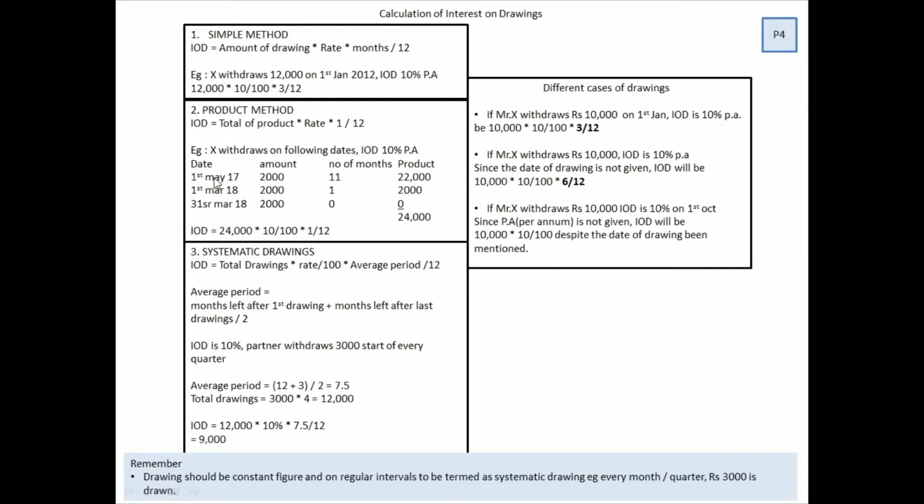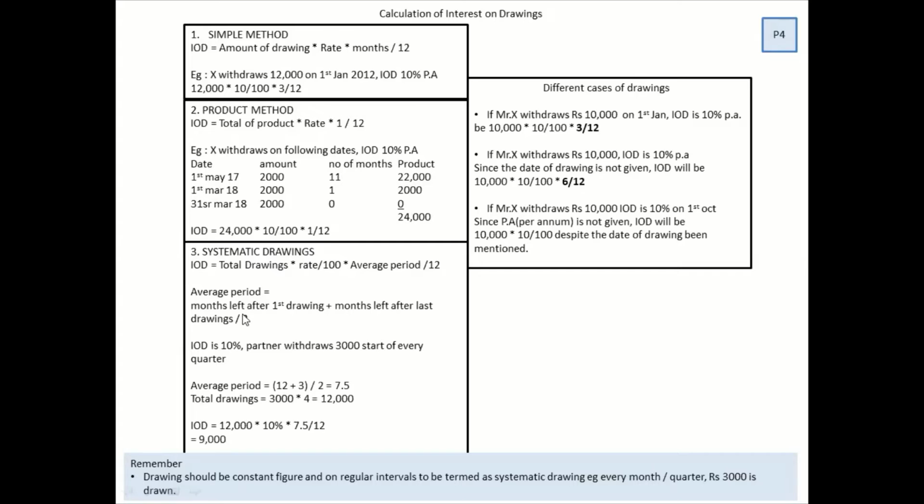So on 1st of May, if somebody is withdrawing, till 31st March 18, how many months are left? 11. Then I simply multiply the amount with the months and I get the product. Now the formula over here, you can read the formula. Total of product, that is 24,000, into rate, that is 10%, into 1 by 12. 1 by 12 is going to be used everywhere in product method.